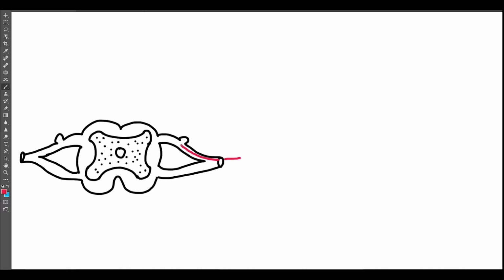Now draw the nerve and show the cell body of this afferent nerve. This is the sensory neuron. Now draw the connector neuron. This is the cell body of the motor neuron, and this is the nerve fiber that arises from the cell body of the motor neuron. Label this part as dorsal. This is the ventral part.